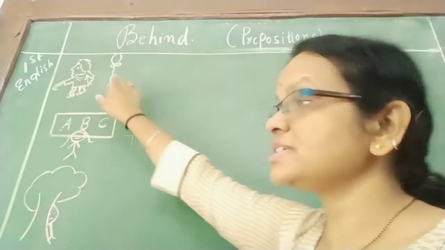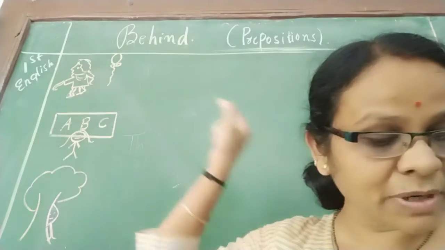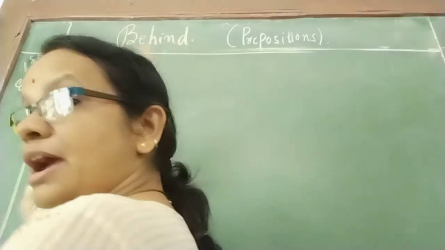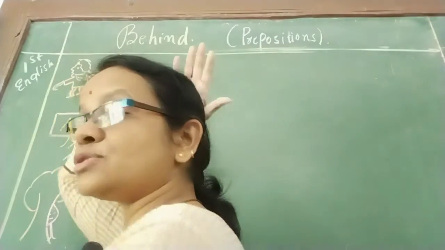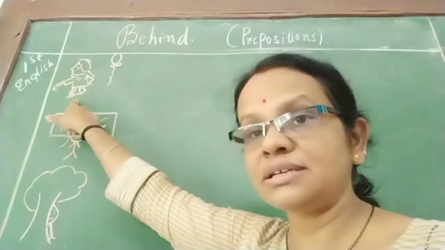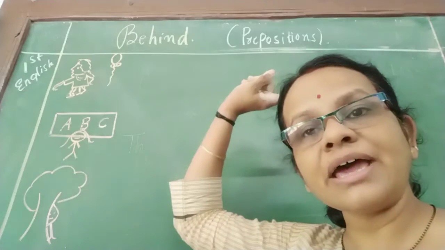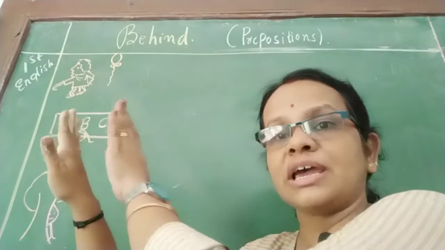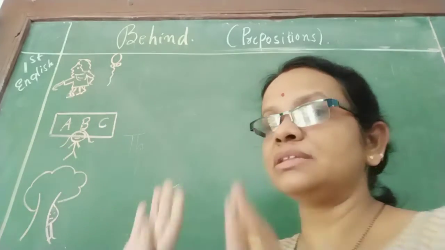So now what is the position of the balloon? Where is the balloon? You can see the girl is going this side, right? वो ऐसे जा रही है. And here back side the balloon is there. So what is the position of the balloon? So the balloon is behind the girl. गर्ल के पीछे में क्या है? बलून है, राइट? She is going this side and the balloon is उसके पीछे है. So the balloon is behind the girl.